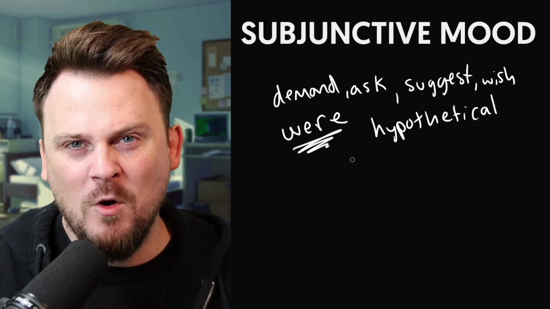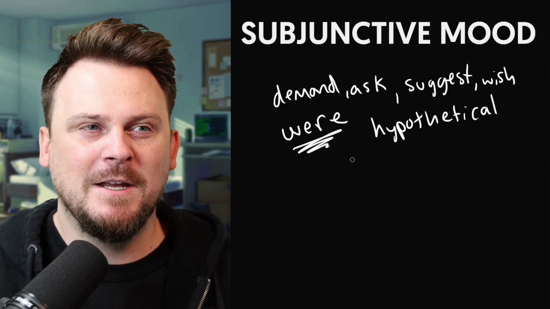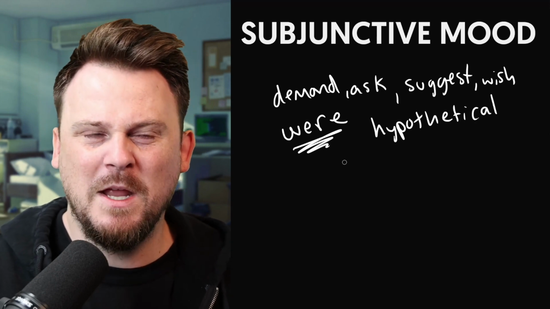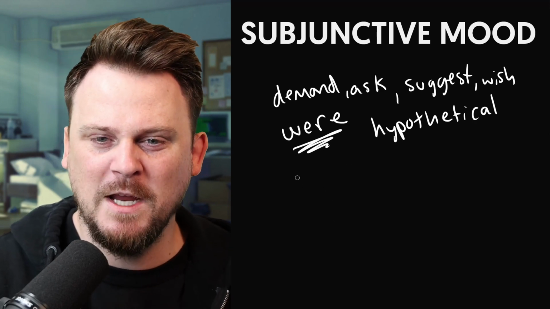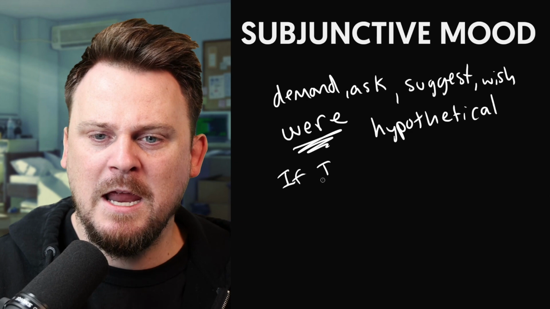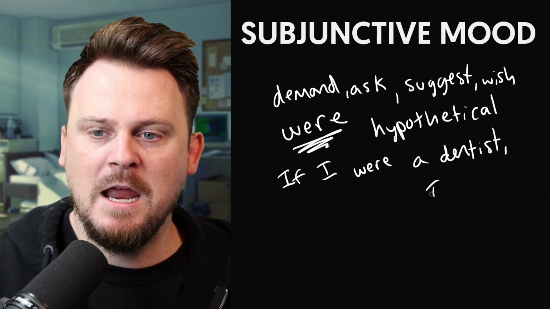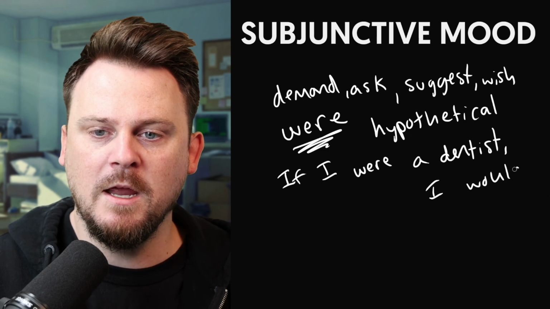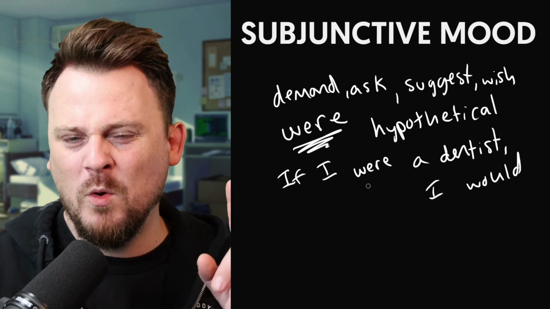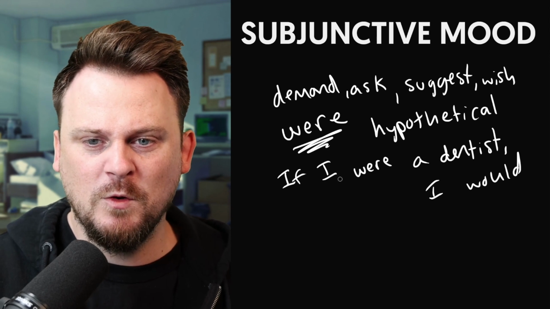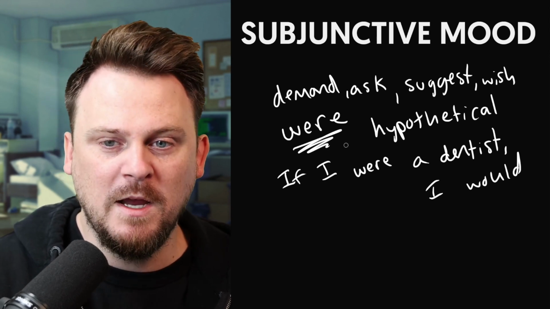You might have noticed that it doesn't always agree with the subject, and that might have been confusing for you, right? If I were a dentist, I would. Okay. Now you might think again, okay, well, hold on. I know that I has to agree with, or this one should agree with I, which would be was, right?